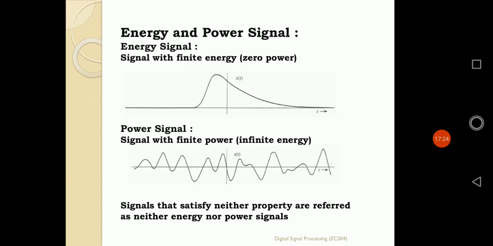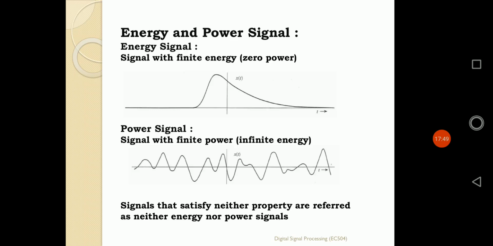The first one is deterministic signal and non-deterministic signal, depending upon the nature of the signal. A short note on that one. A signal that is defined earlier or predicted earlier will be defined as a deterministic signal. If it is not predicted earlier or defined earlier, that can be defined as a non-deterministic signal. A non-deterministic signal can also be defined as a stochastic signal or a random signal.